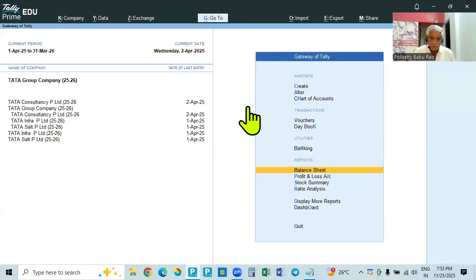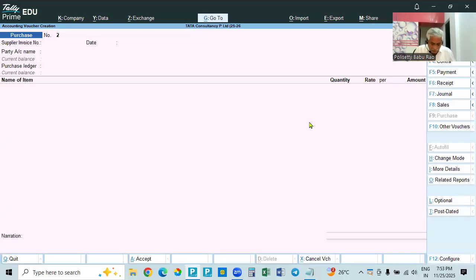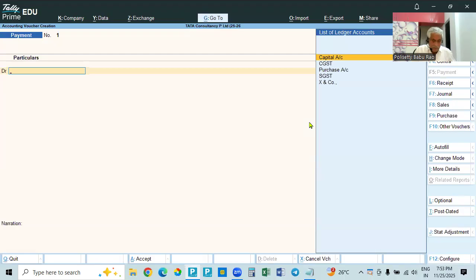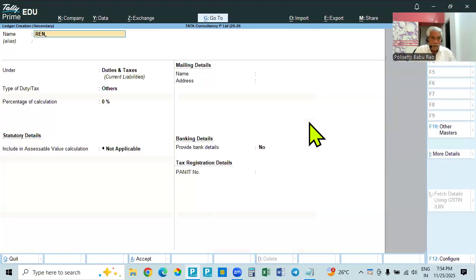And suppose we are creating the ledgers, whatever it may be, and making the voucher entries. Suppose any entry or any voucher or anything is modified. For example, see here, consultancy is paying rent also. So rent means payment. So we are taking F5 payment. So payment becomes debit, means the expense, rent account will take up.